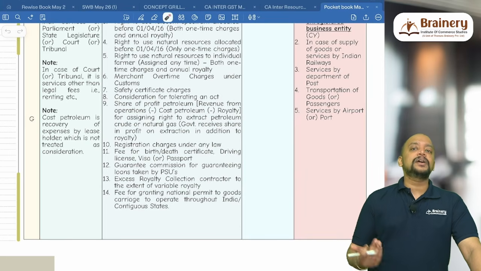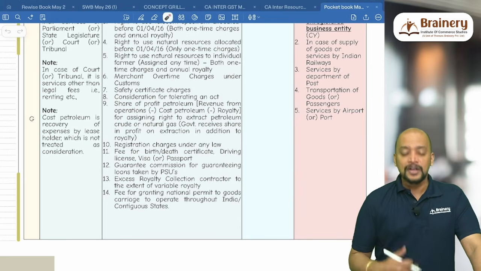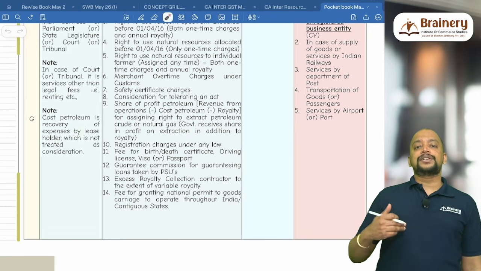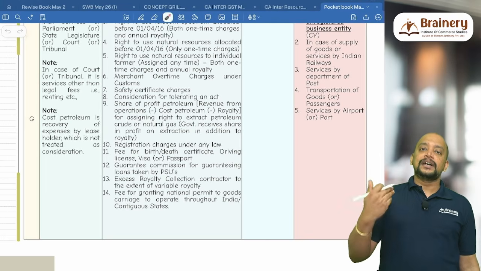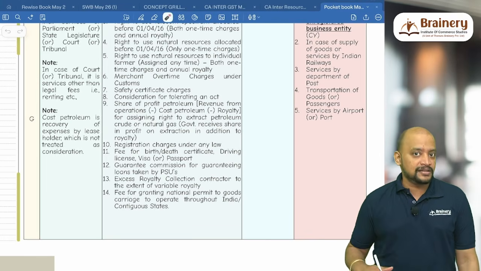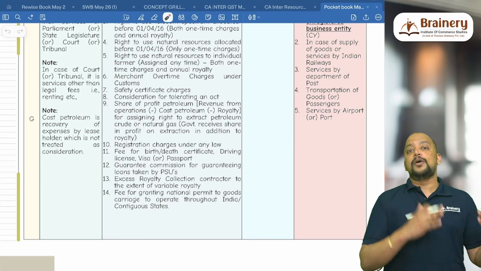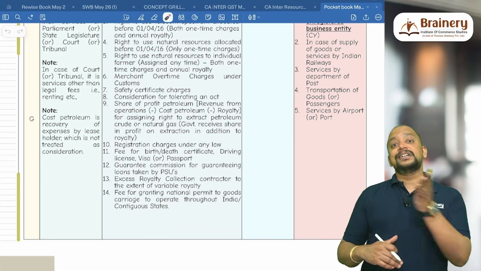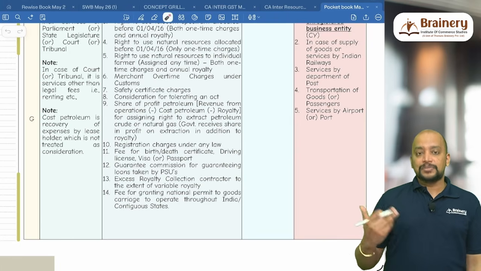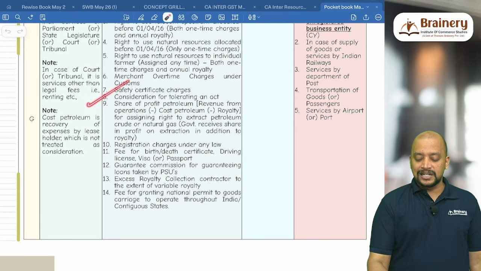In other cases it will become supply, but it will be exempted here. For example, you enter into a contract with the government to do the construction, you could not construct it on time, for which they agree, and you have delayed it by 30 days, for which they are collecting some extra charges from you. Even though it is not compensatory in nature, it is penalizing in nature, but it is exempted. So why is it exempted? It is supply, but it is exempted because it is clearly given here, consideration for tolerating an act.